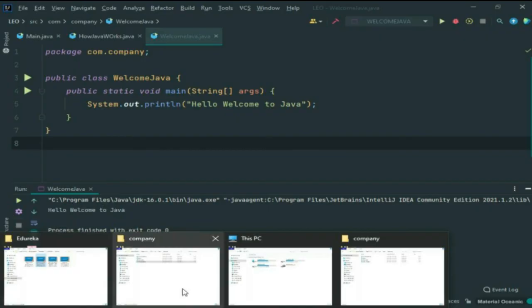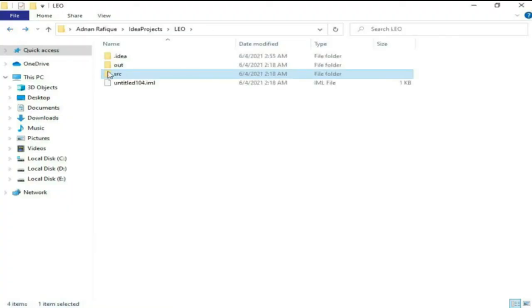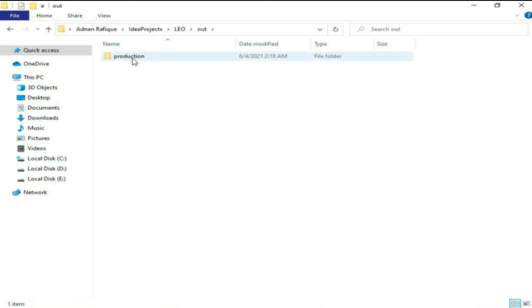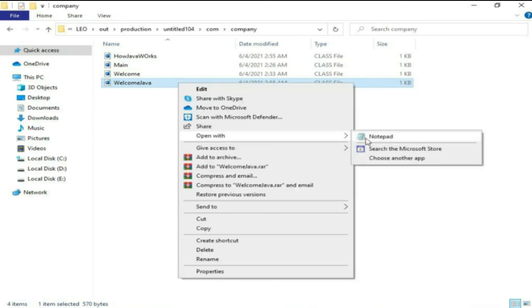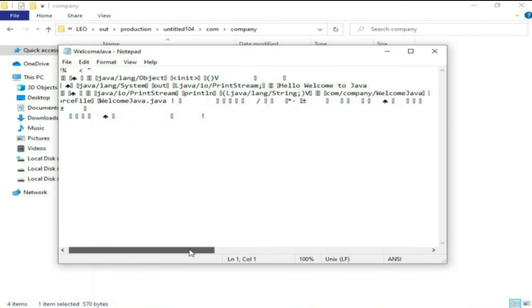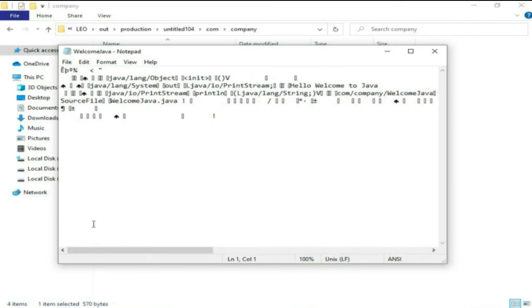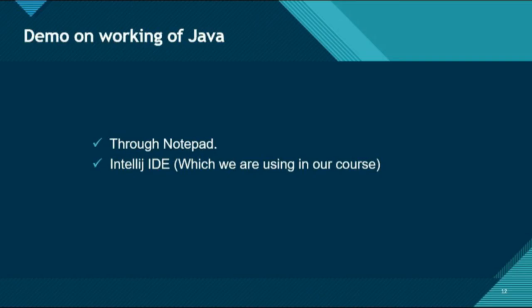Now what if I go back to our folder and then back and then back, go to the out folder and then production, company. So guys, here you can see that there is our class file which is a bytecode file. If I open this file, you guys can see that here is the same file. This is our bytecode.